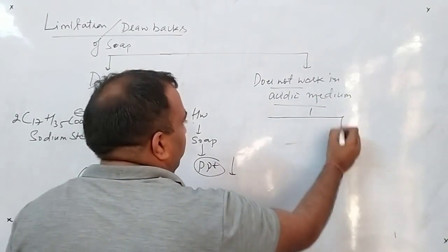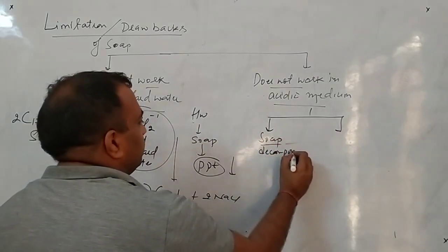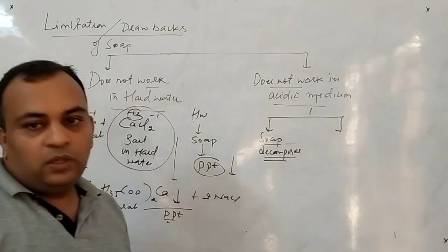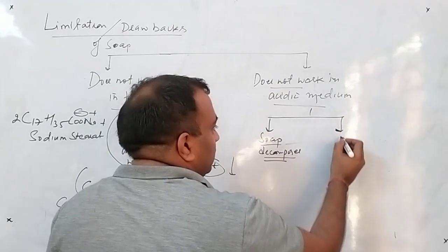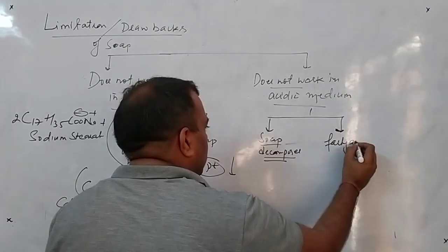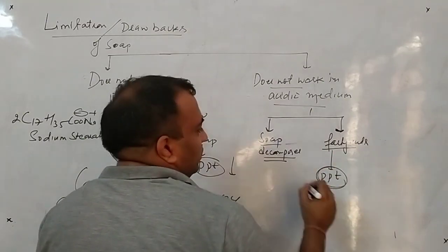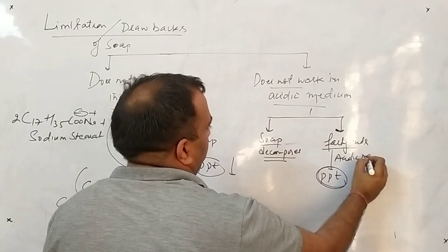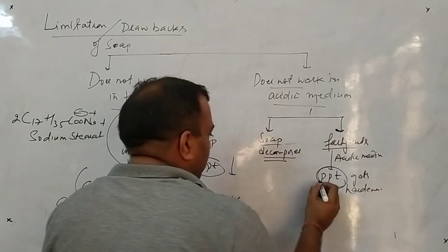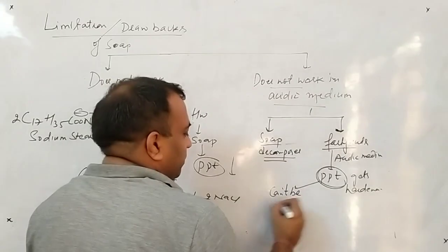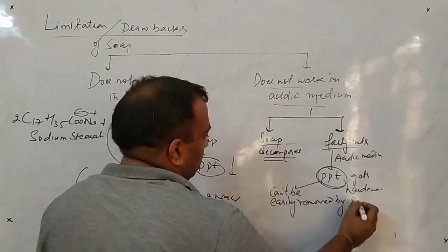In acidic medium, first your soap decomposes. Clear to all of you? Means there is no function. And second, what happens? The fatty acids are converted into the precipitate in acidic medium, and these precipitates get hardened, they become very hard, and these cannot be easily removed by the soap.